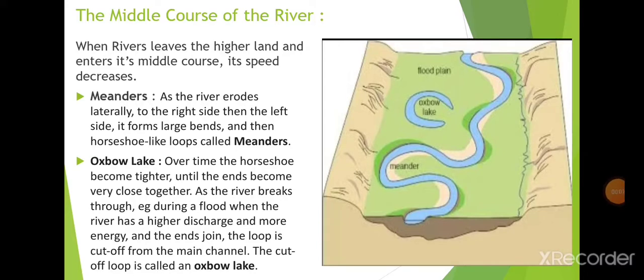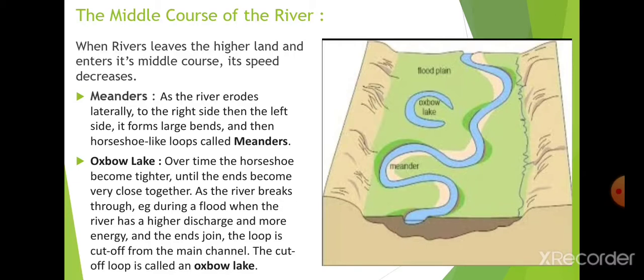So in the middle course, we have to read first of all about the meanders. As you can see, a meander is a loop-like structure. So what is a loop? It's a snake-like structure. That movement you can see, where the river is moving like a snake, is known as meanders.